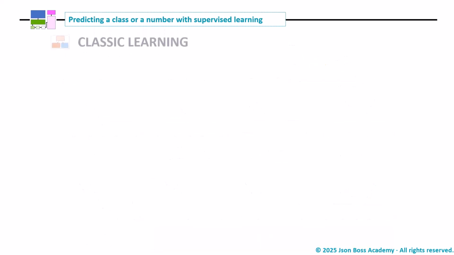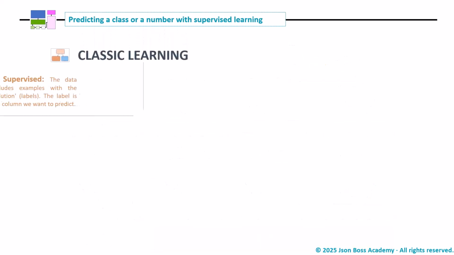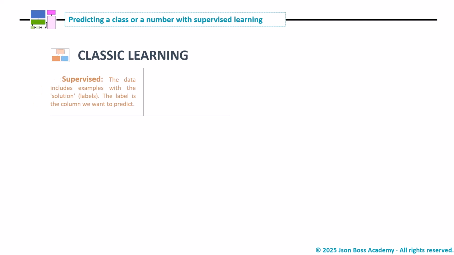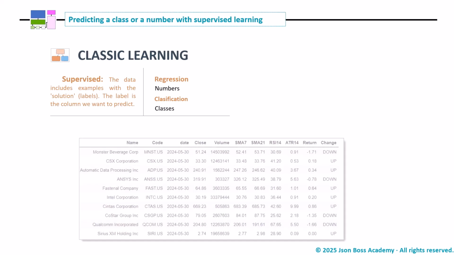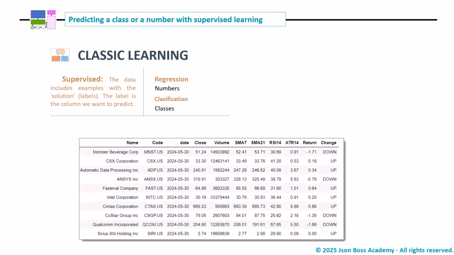Let's make a parenthesis and remember that we're working at this point with classic learning, with labeled examples, that is, supervised learning, where we can predict numbers with regression models, or classes with classification models. How would this be more concretely? An example of regression would be predicting the return of a stock for tomorrow, and an example of classification would be predicting whether it will go up or down.